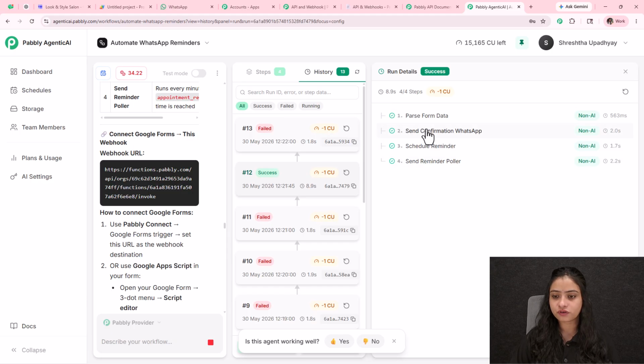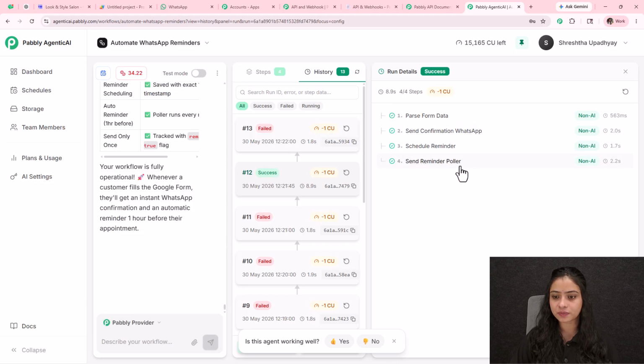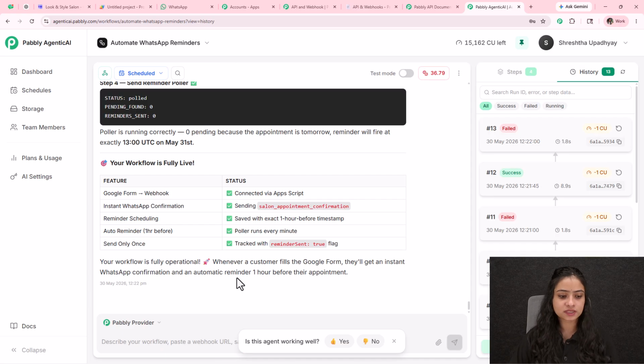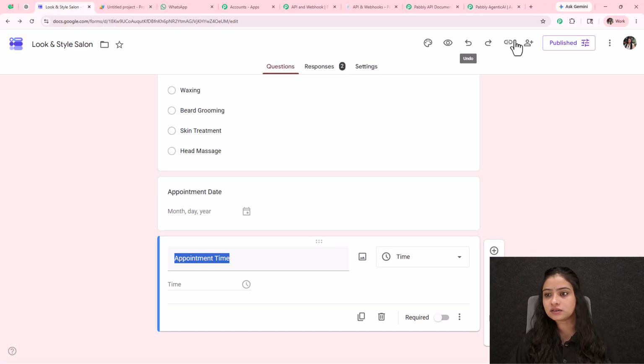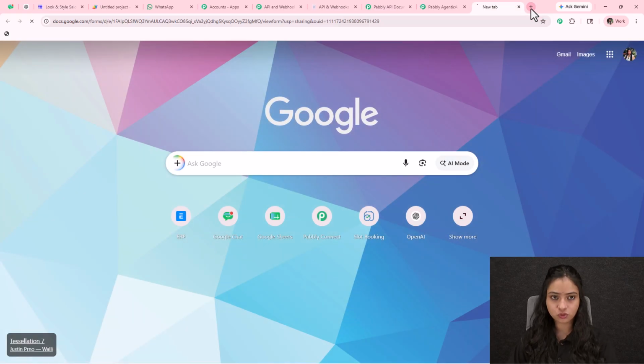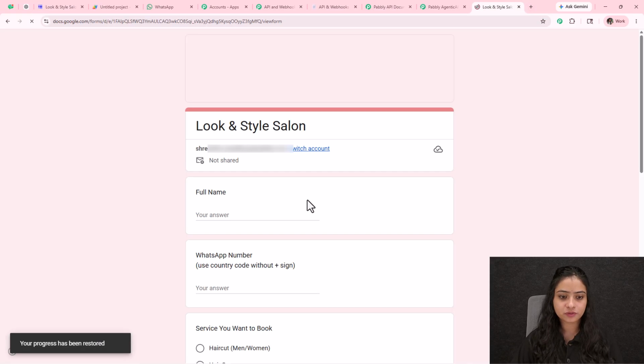Okay. So in the workflow history, we can check every step is completed. Now it is saying your workflow is fully operational. Whenever a customer fills the Google form, they'll get an instant WhatsApp confirmation and an automatic reminder 1 hour before their appointment. So let's check whether we are receiving the immediate confirmation currently or not. As a customer, I'm going to submit this form as a test entry to check our workflow to book an appointment. Let me open the form in a new tab, and I will be submitting it.